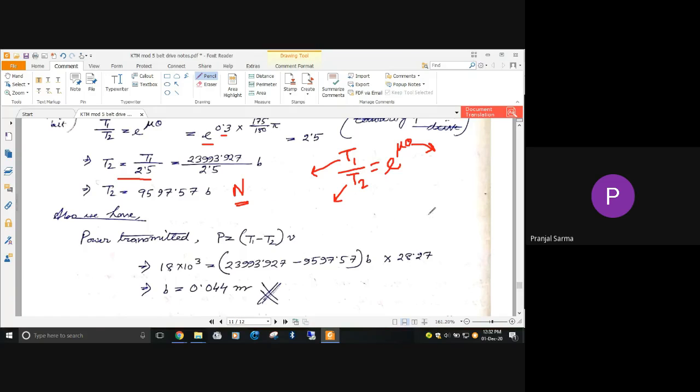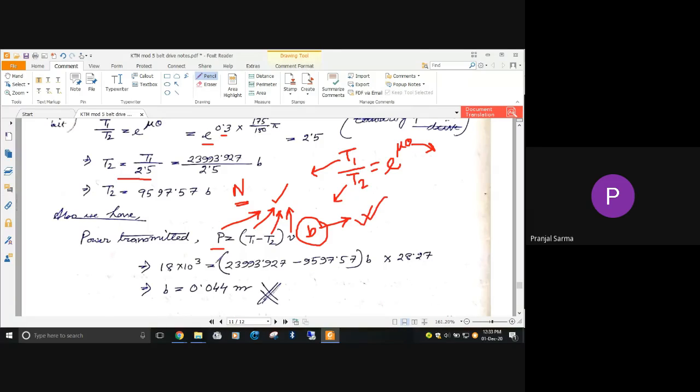After that, only one small step is remaining. We have been given the value for the power transmitted, and we know the power transmitted in the case of a belt drive is given as P equal to (T1 minus T2) into v. We have the power, and T1 and T2 we have just obtained, but in terms of b, and the velocity we also have. Only the unknown parameter b is there, and that is what is required to be found out.